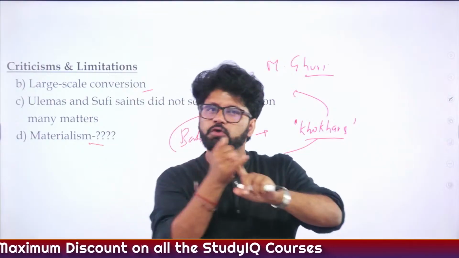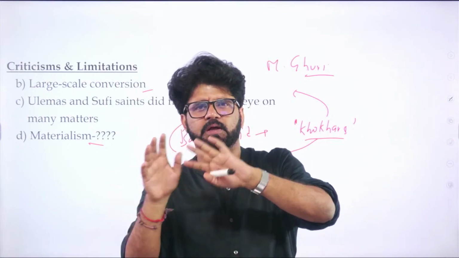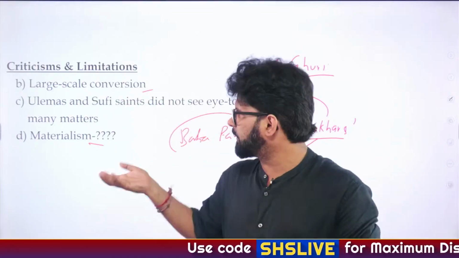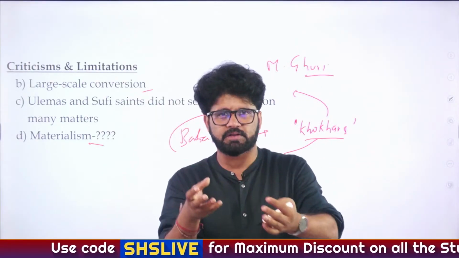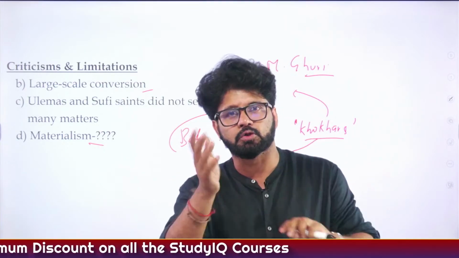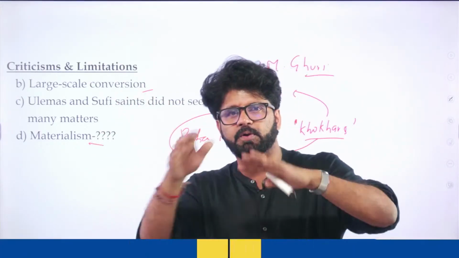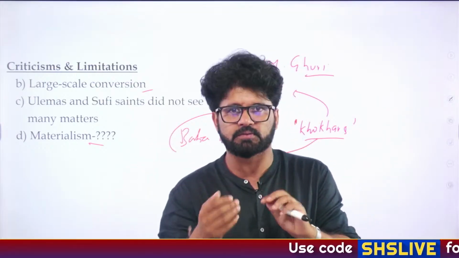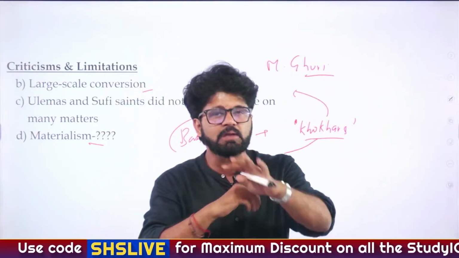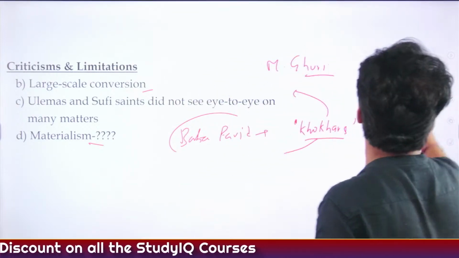Materialism. We have talked about Chishti saints, more or less the Ajmer Dargah, they were very humble, if you see how they used to dress. But the same could not be said about the Suhrawardi saints, one of whom went to Iltutmish, as we just discussed. They also accepted some offices during the period of Delhi Sultanate rulers. That shows you are entering a materialistic arena. That is also one criticism. So keep these points in mind, because that will give you conceptual clarity about what the good things and the bad things about Sufism are.